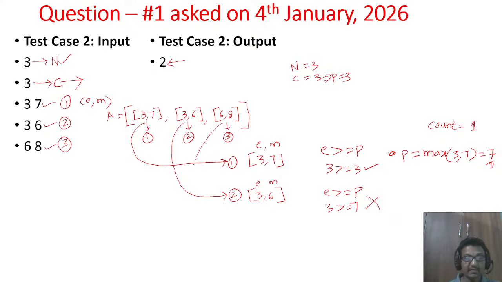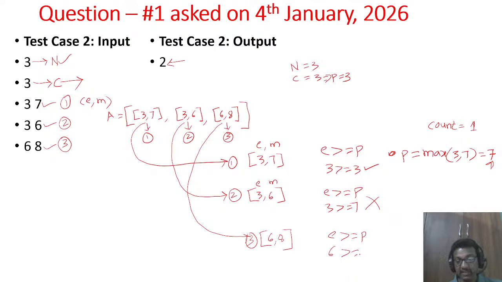Then we'll take the third chef's turn. His attributes are 6 and 8. Again test the condition whether his expertise is greater than or equal to the complexity. What is his expertise? 6. 6 greater than or equal to 7? No. So chef 3 is not able to cook the dish, because his expertise is less than the complexity of the dish.